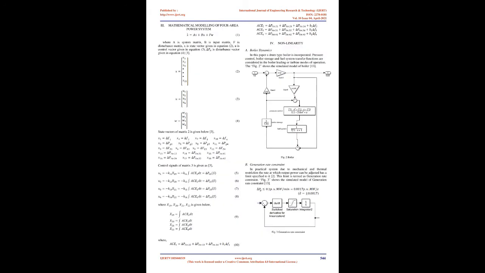The frequency and tie line power will fluctuate if any load variation happens, which will further reduce system performance and can damage load. Therefore it is mandatory to maintain frequency at stated limits. Most of the research conducted in this field neglects non-linearities, for example boiler dynamics and generation rate constraints in the thermal power plant, for simplicity and better results. But if we go for practical solution, we need to incorporate these effects. In this paper we have taken non-linearity into consideration for our 4-area interconnected system.